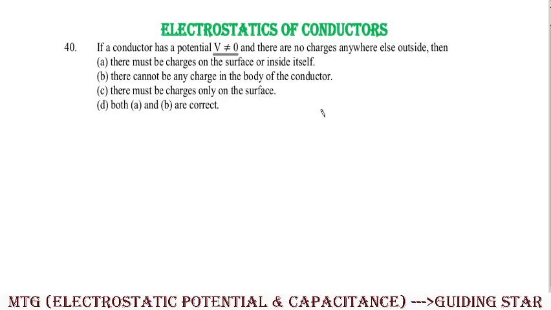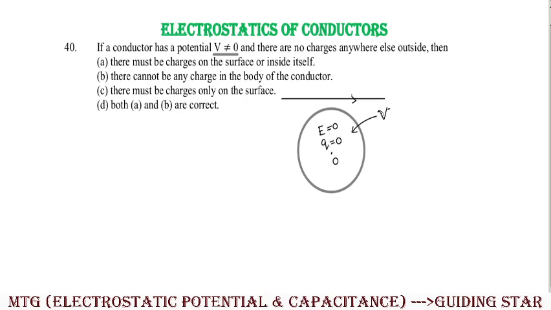Okay, so here assume that we are taking a conductor, and let this be its center. Suppose this conductor is having some potential V. We know that when you place a conductor in an external electric field, the net electric field inside the conductor is 0, and the net charge enclosed inside the conductor is also 0.